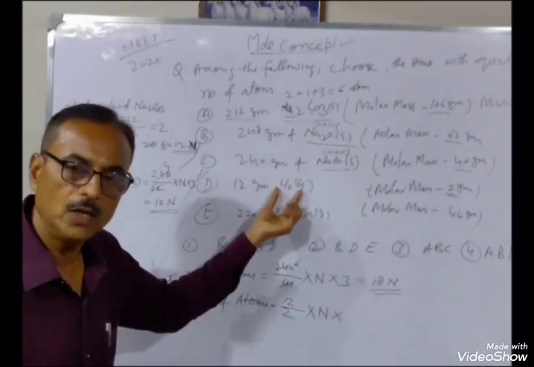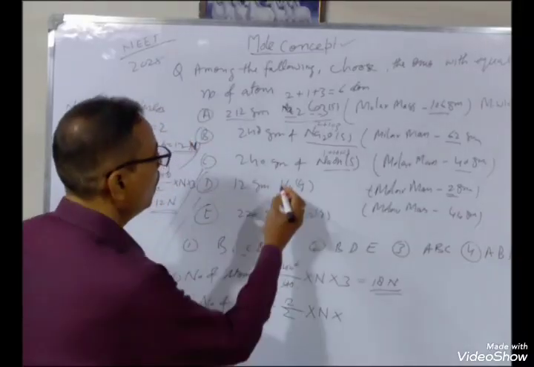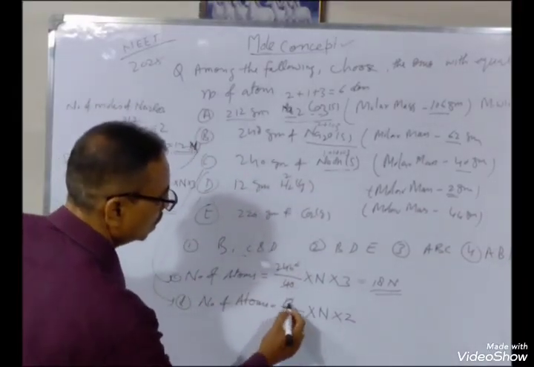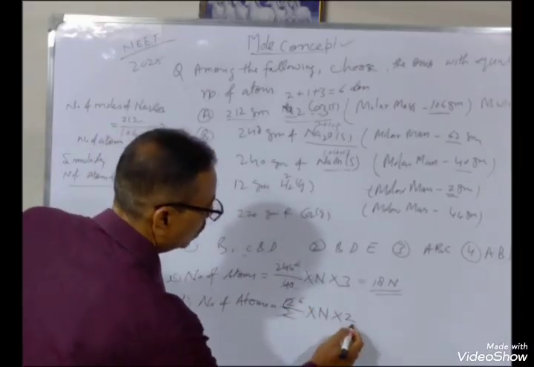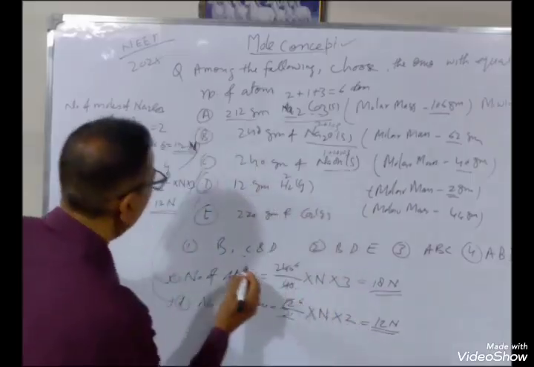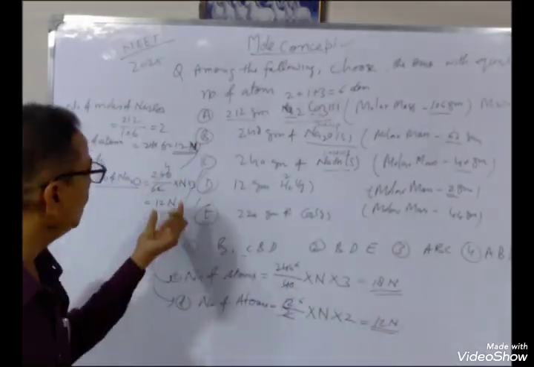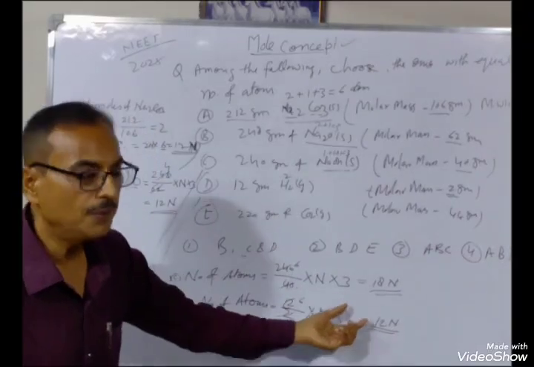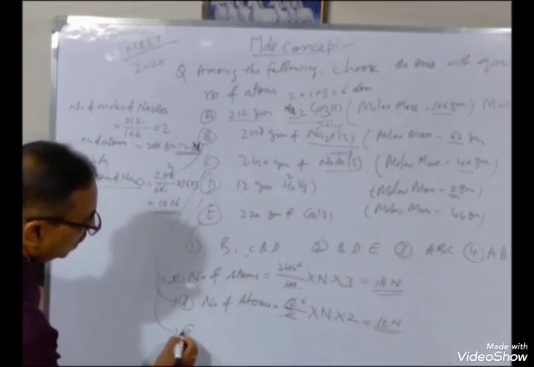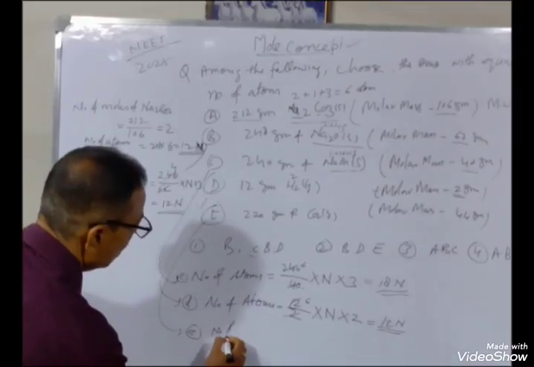H2 is diatomic. It means one molecule consists of two atoms. So multiplied by 2. So this is 6 into 2, 12N. This is also 12N. It means this is 12N, this is 12N, this is 12N, this is 18N. So these three have the same number of atoms. Then we again check for E. What is the position of E? So E is number of atoms.